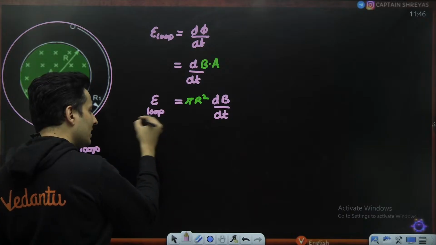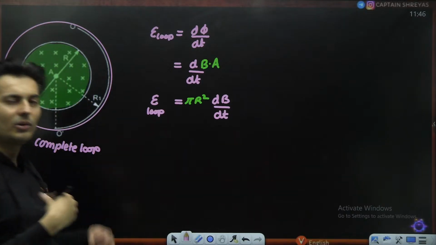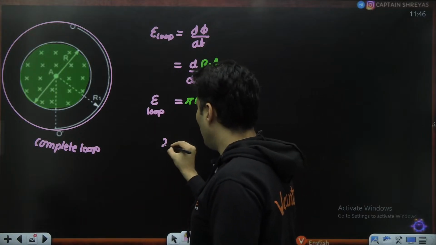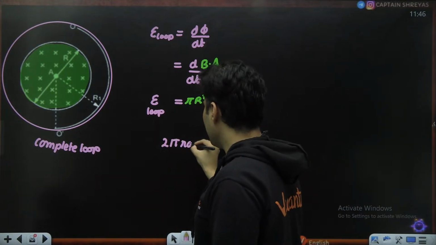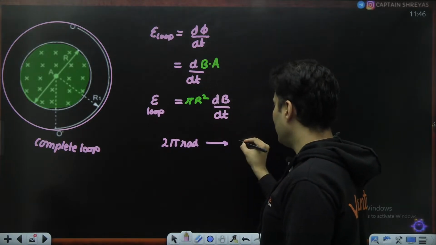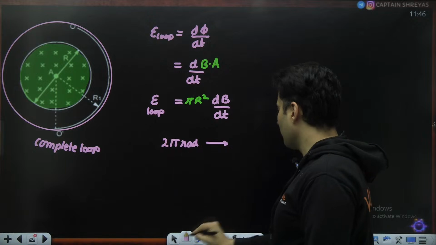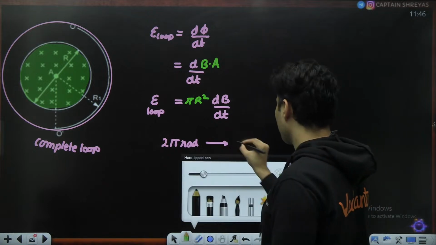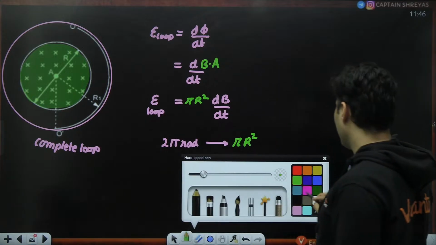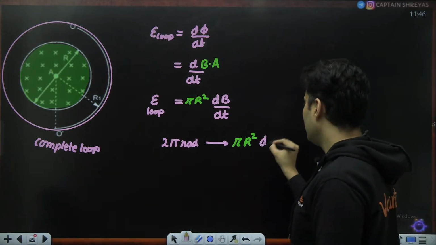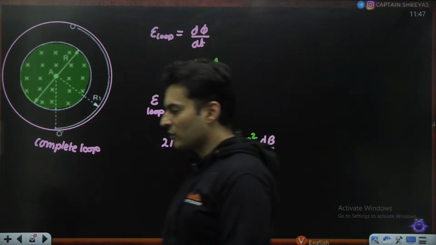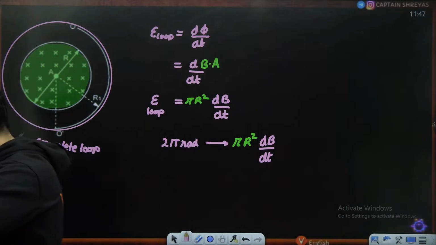Now that loop is made of 360 degrees or 2 pi radians. So for 2 pi radians, the EMF induced is nothing but pi r square multiplied by dB by dt.